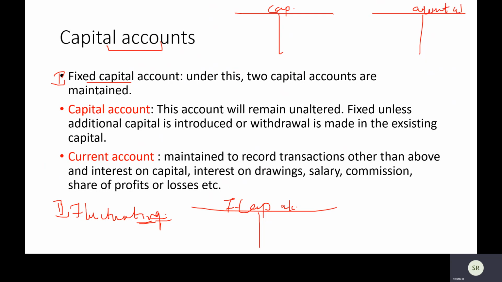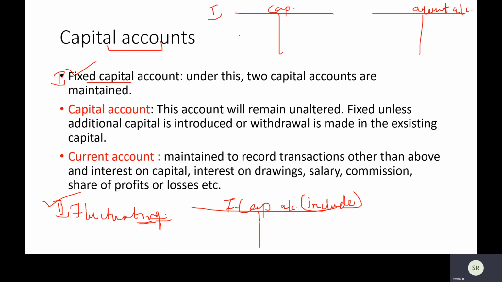Why are we doing all these things? Always understand, in partnership, we have two kinds of capital accounts. What are they? Fixed capital account and fluctuating capital account. Under the fluctuating capital account, we have only one capital account wherein we will include all transactions, everything.